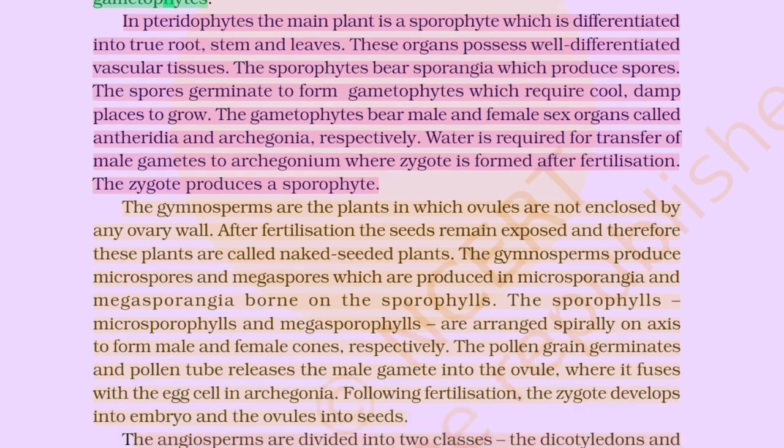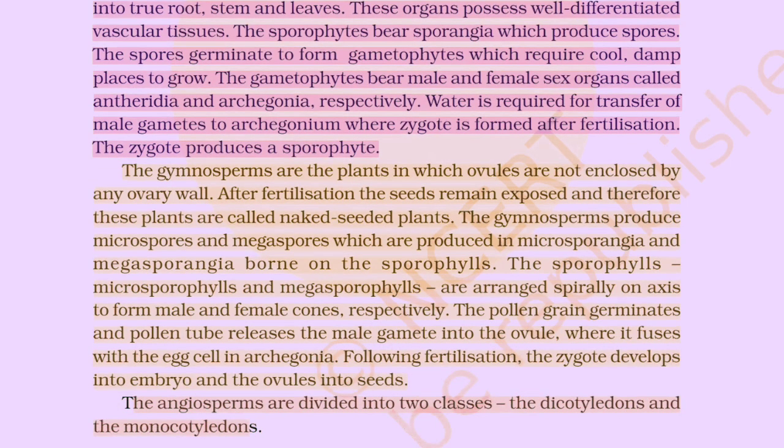The zygote produces sporophyte. The gymnosperms are the plants in which ovules are not enclosed by any ovary wall. After fertilization, the seeds remain exposed, and therefore these plants are called naked-seeded plants. The gymnosperms produce microspores and megaspores, which are produced in microsporangia and megasporangia borne on the sporophylls. The sporophylls, microsporophylls, and megasporophylls are arranged spirally on an axis to form male and female cones respectively.